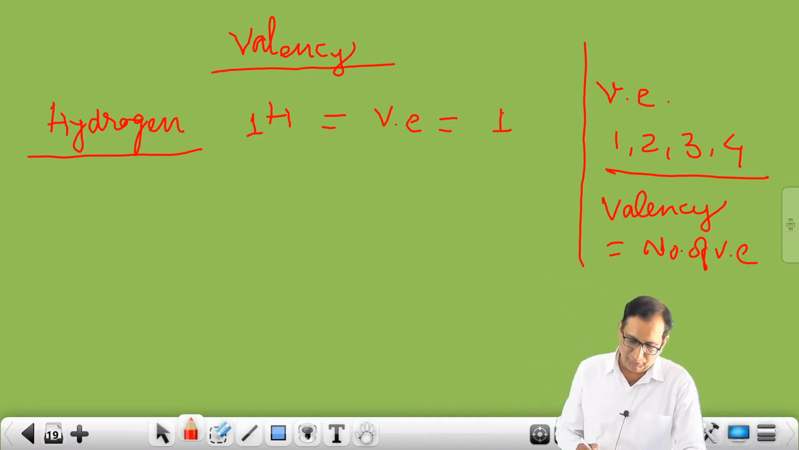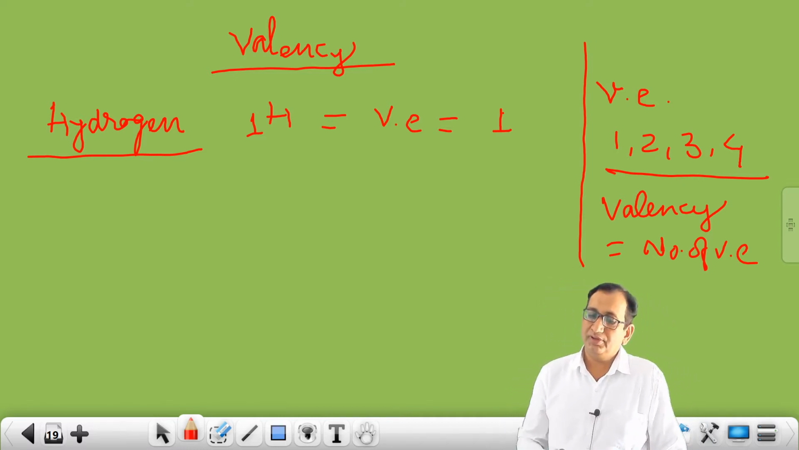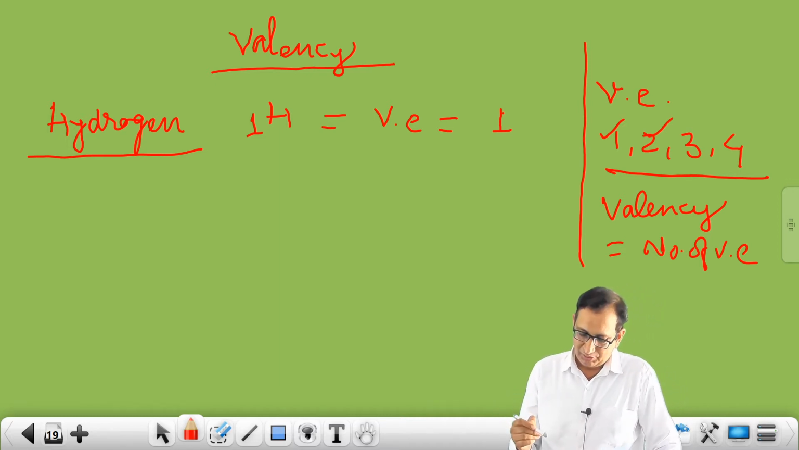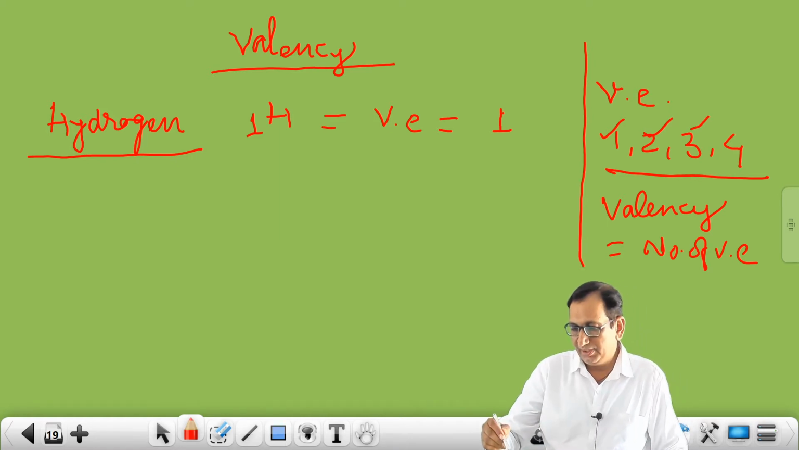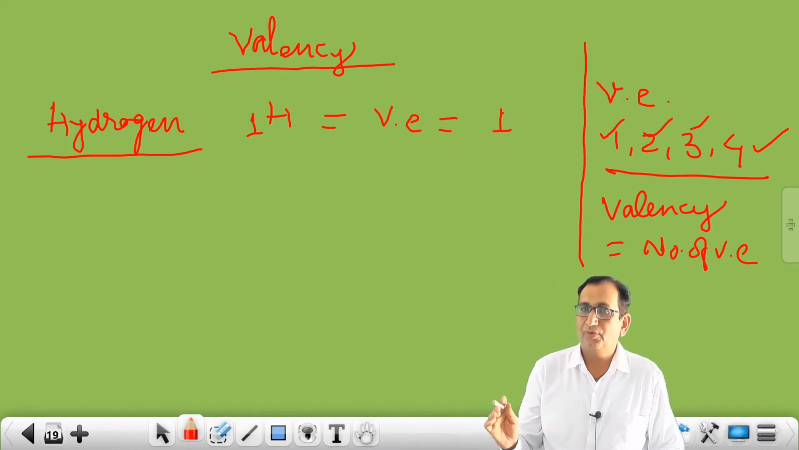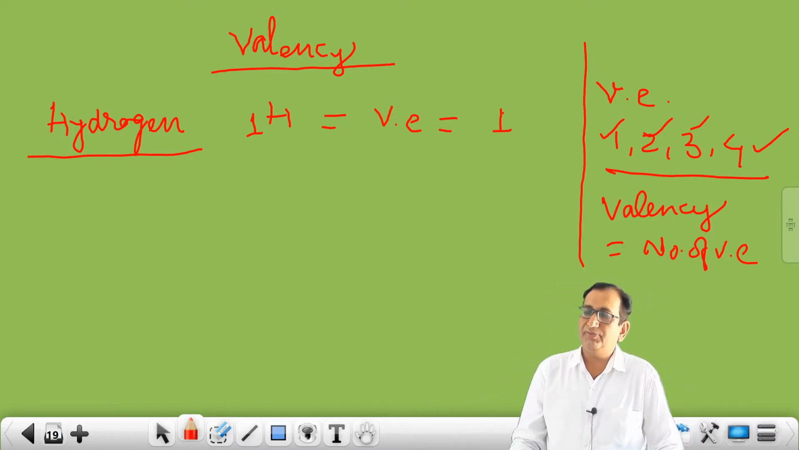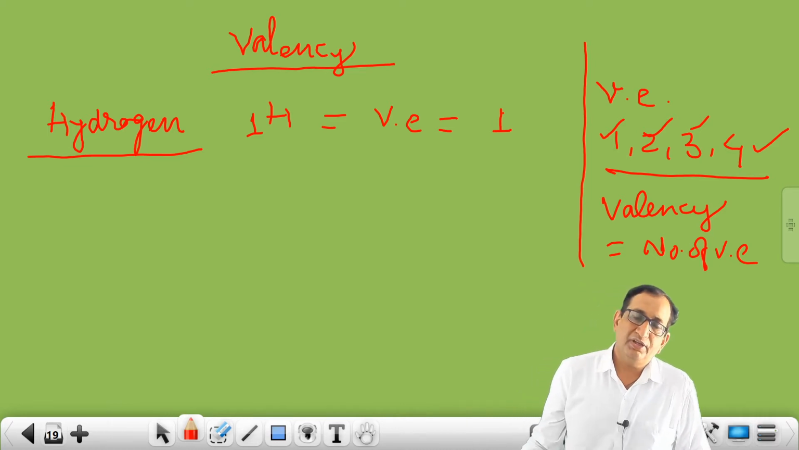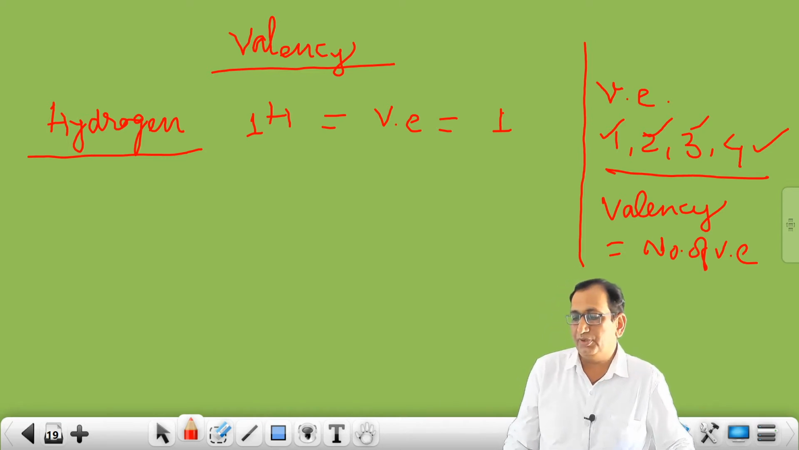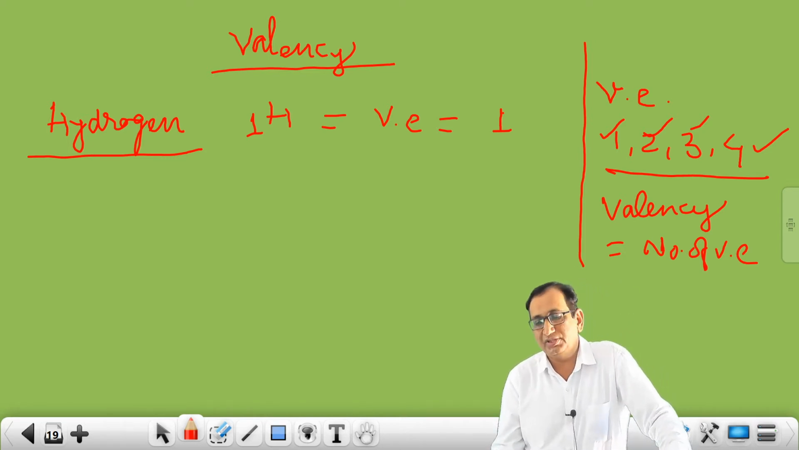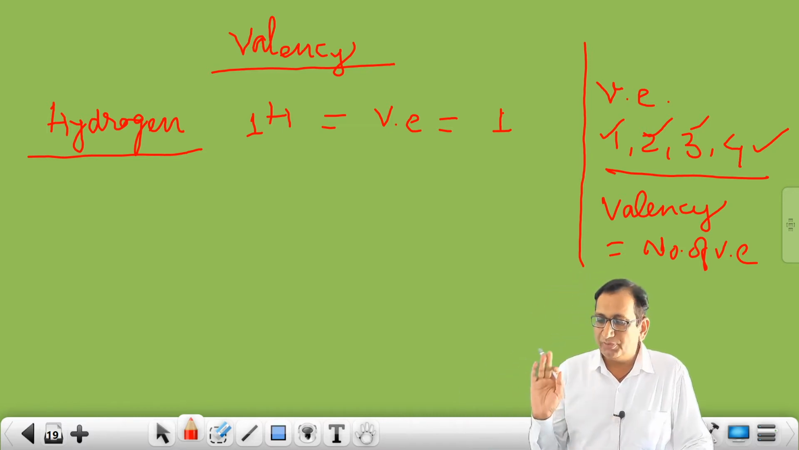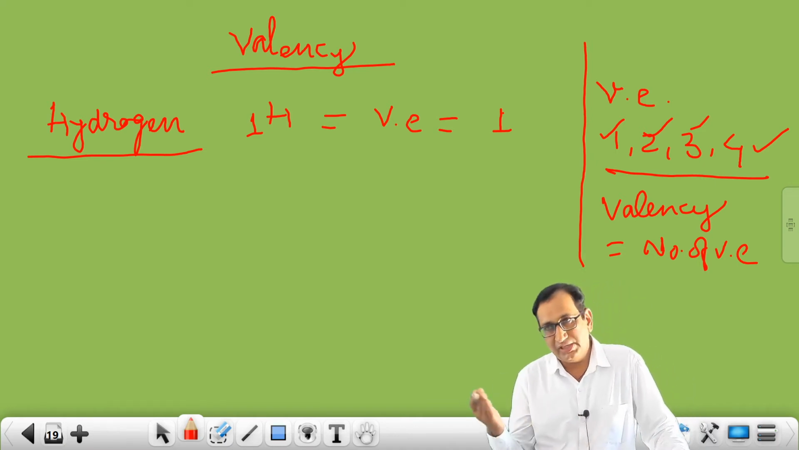Suppose if valence electron is 1, then valency is also 1. If valence electron is 2, then valency is also 2. If valence electron is 3, then valency is 3. If valence electron is 4, then valency is also 4. Like this way, we can calculate the number of valency by seeing the electronic configuration and the number of valence electrons. Is it clear, students?